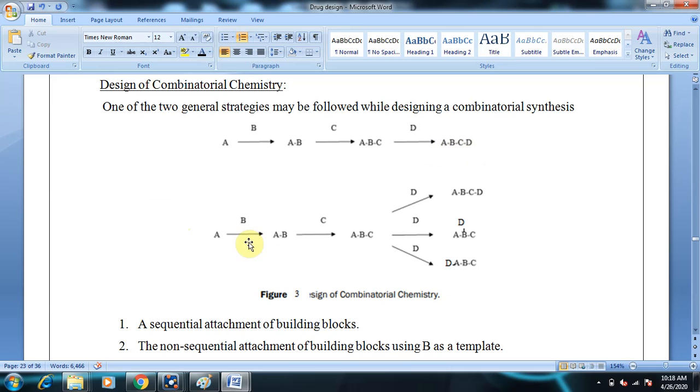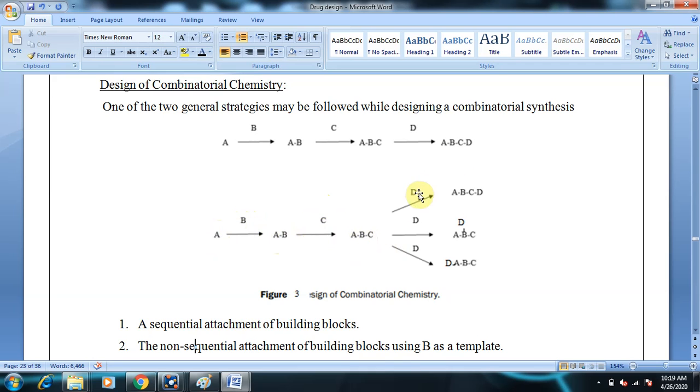And coming to the non-sequential attachment, for example, we take B as a template, so B should be common. Here we are trying to incorporate B in every attachment. When A reacts with B, it gives AB, and then AB reacts with C, the C is linking to B, the B is a template.